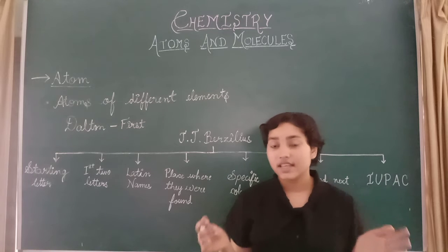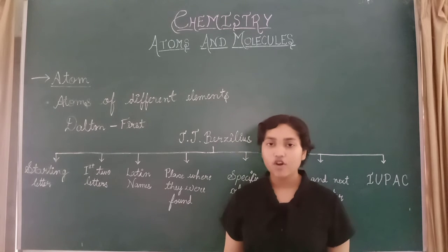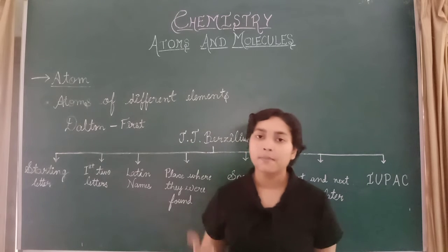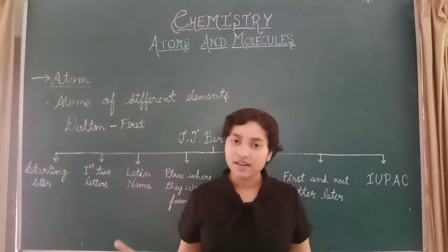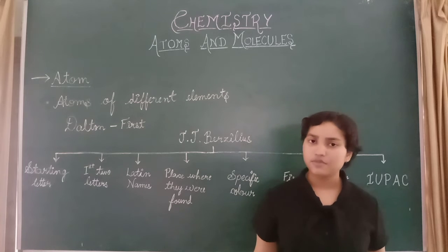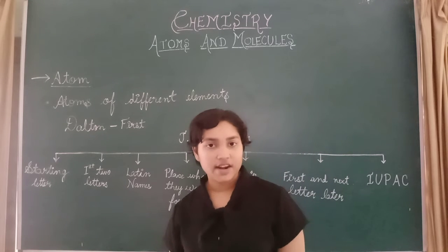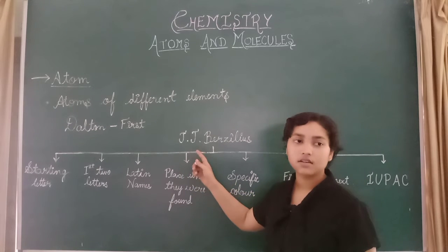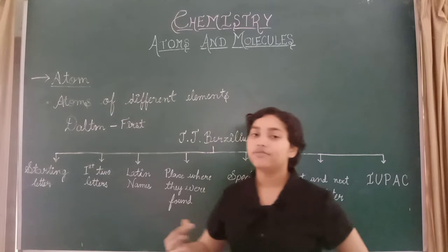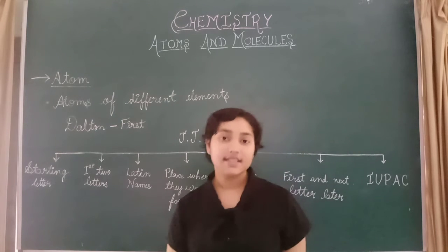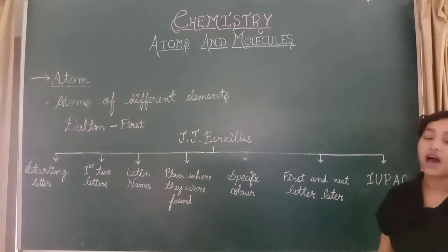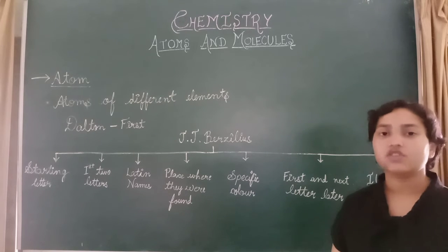Actually there are 118 elements in our modern periodic table, and it is not easy to learn all those elements with symbols. Can you memorize all those symbols? It's not easy. So scientists have found different ways to write them down. J.J. Berzelius was the first scientist who discovered how to write different elements by using symbols. There are several ways to write the symbols of different elements.